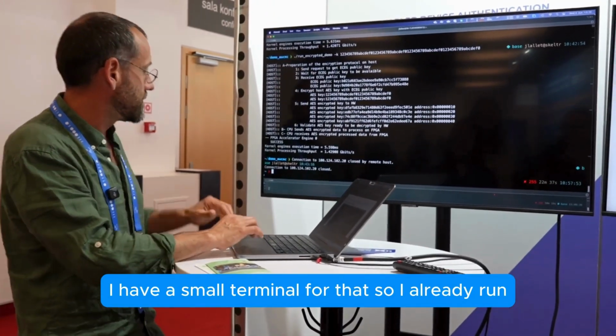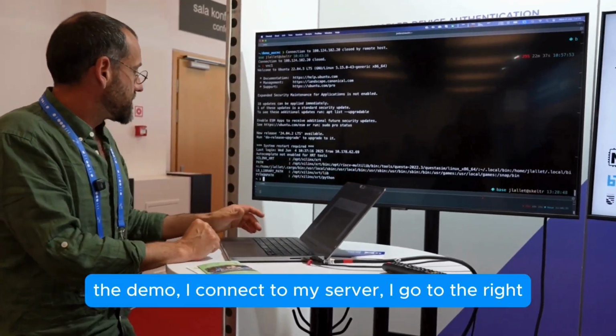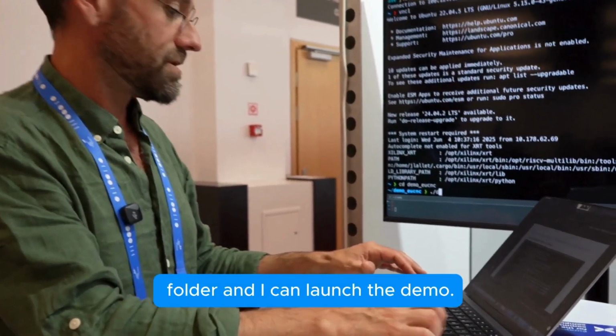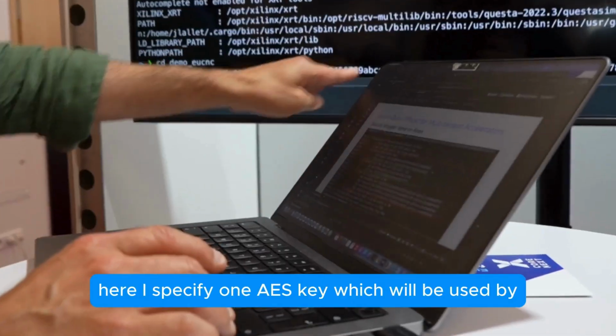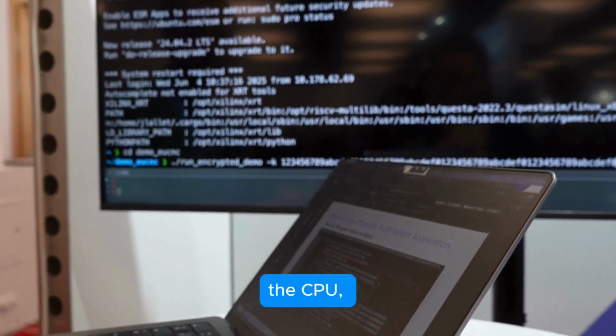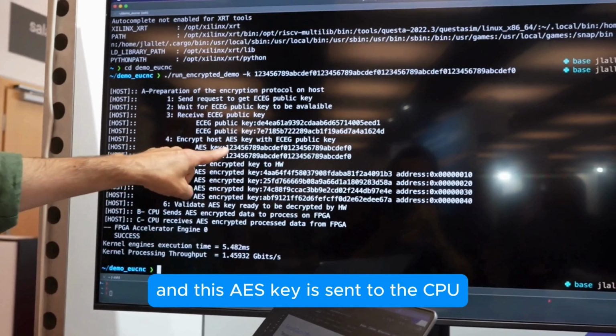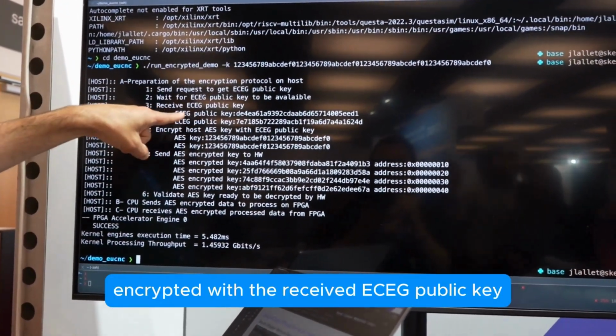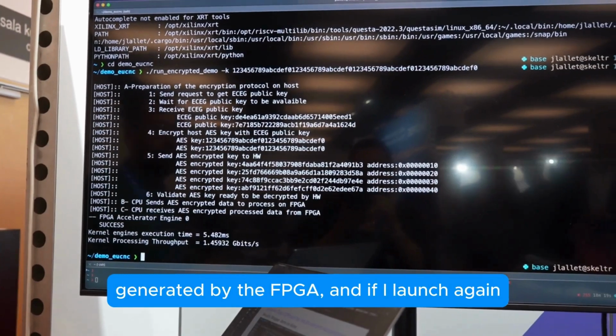So I already ran the demo. I connect to my server. I go to the right folder and I can launch the demo. So here I specify one AES key, which will be used by the CPU. And this AES key is sent encrypted with the received ECAG public key generated by the FPGA.